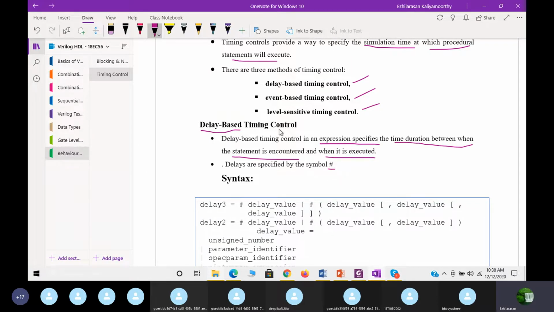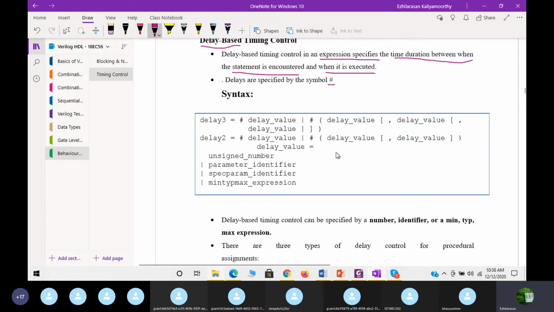What is the syntax for delay based timing control? For example, the left hand side statement equal to hash specifies the delay, and this is your delay value. You can add it again, or like this also. These are the different ways we can specify. Delay 2 equal to hash delay value, or comma separated multiple delay values.